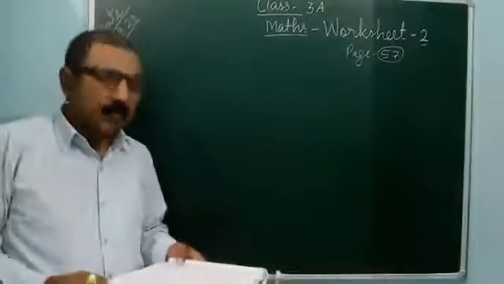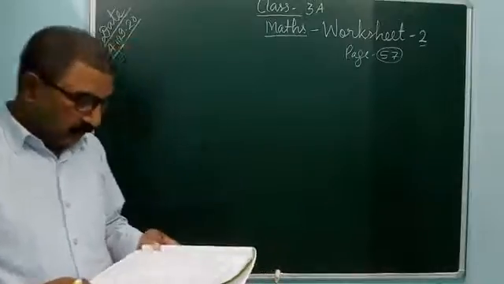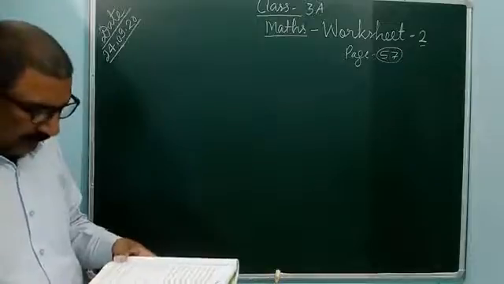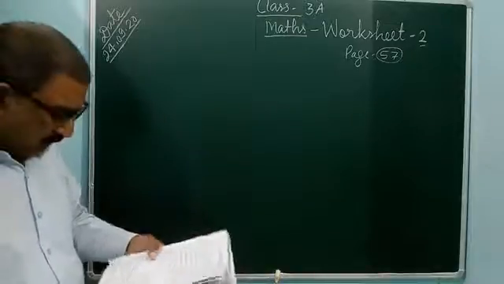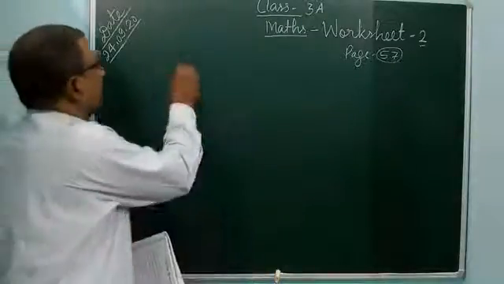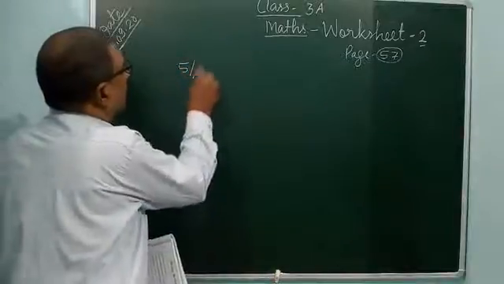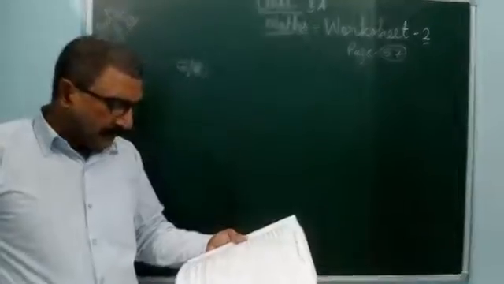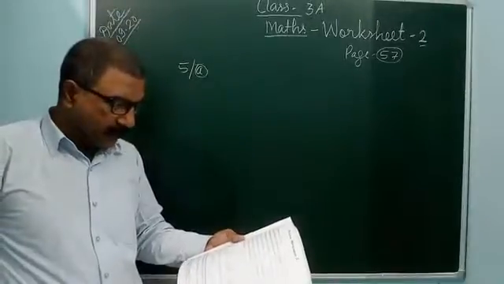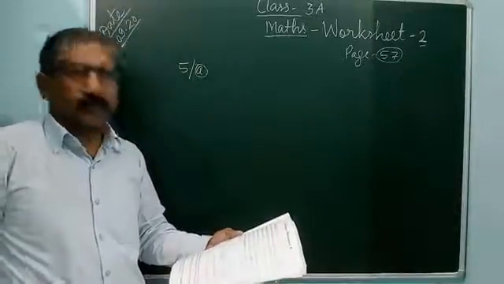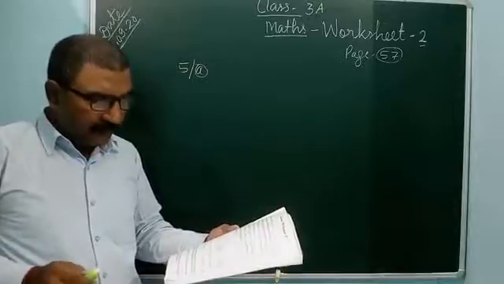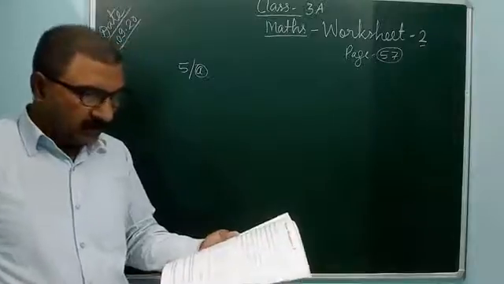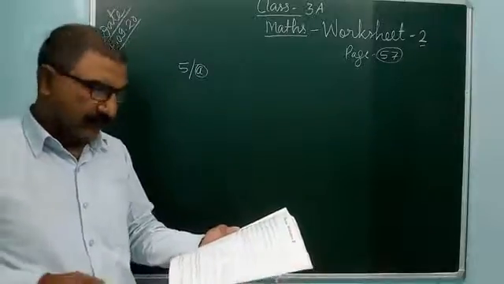But today I am going to solve for you question number 5, A, B and C, as it is a problem-based question. So you see 5A. In a day, a printer prints 6,780 copies of the morning newspaper and 2,135 copies of the evening newspaper. How many copies of the newspaper does he print in a day?